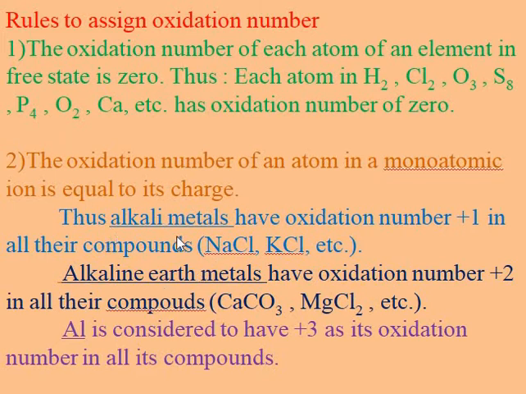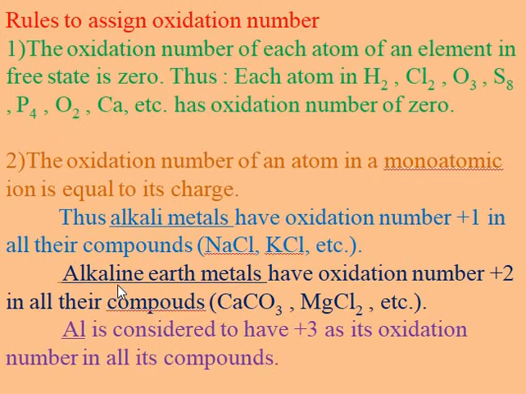For example, the alkali metals' oxidation number is +1 because these elements are present at the extreme left-hand side of the periodic table. They have an ns1 electronic configuration in their outermost shell. Hence, due to that ns1 configuration, they remove their outermost electron and form a +1 charge. For example, NaCl, KCl etc. Sodium contains +1 charge, potassium contains +1 charge.